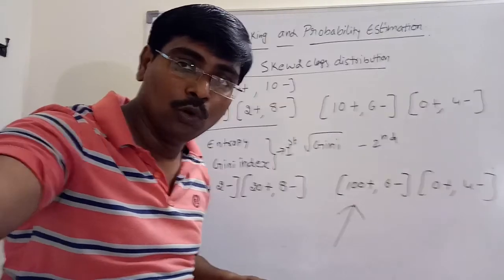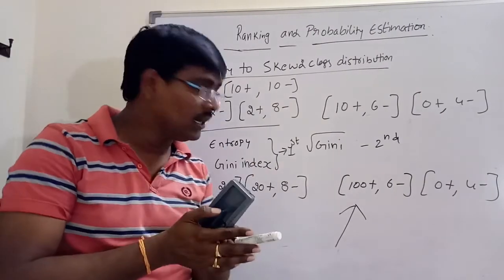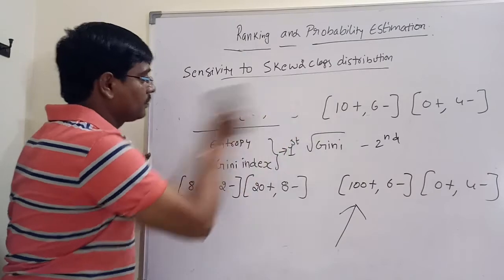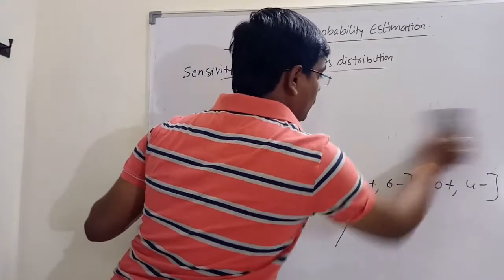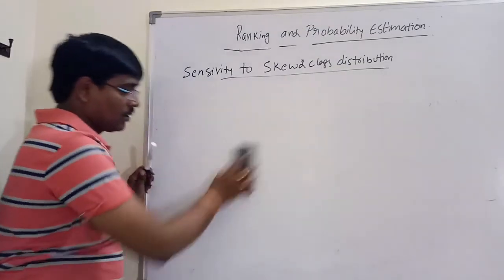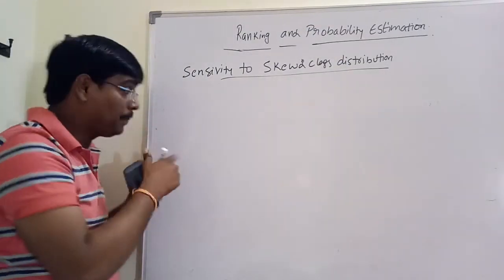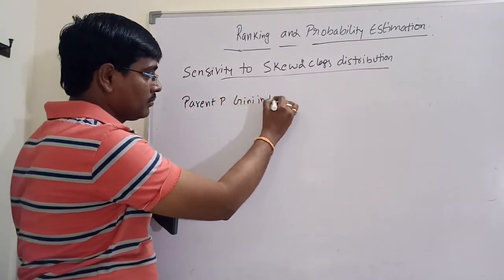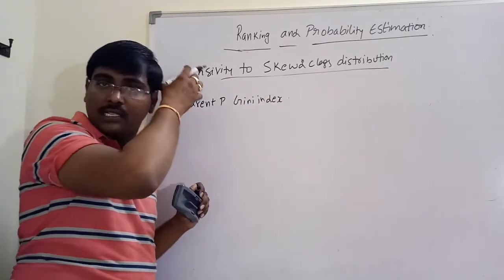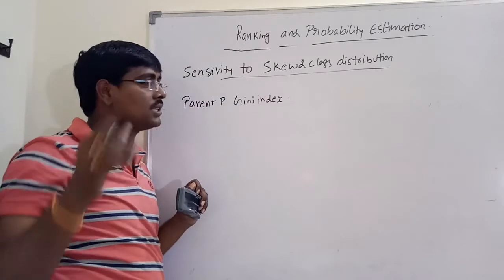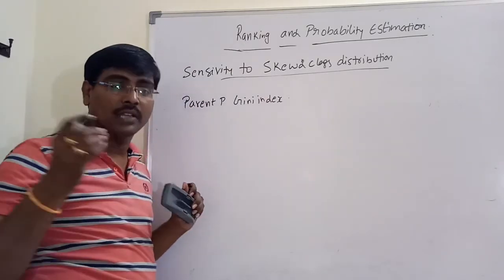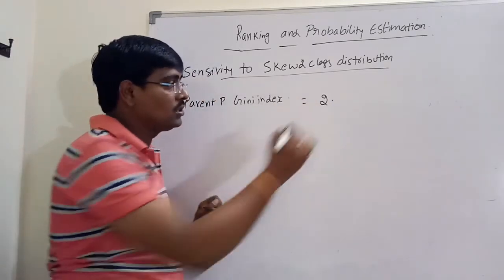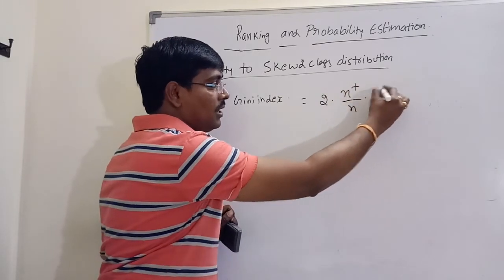Now we will move to the formula representation of the Gini index, entropy and relative impurity. Suppose for the same example, the Gini index for the parent P: n is the number of instances, with n positive and n negative instances. The Gini index for the parent is 2 times n positives by n times n negatives by n.